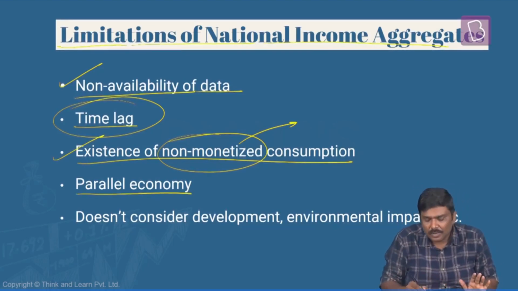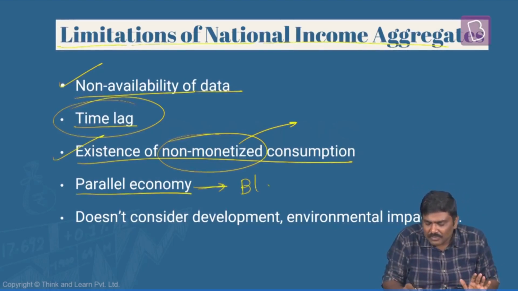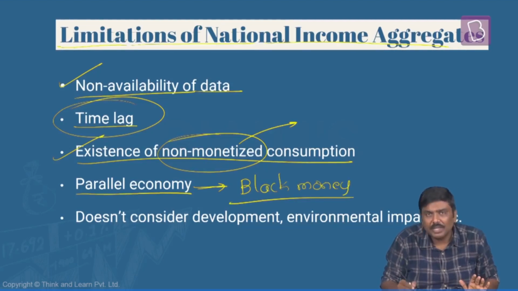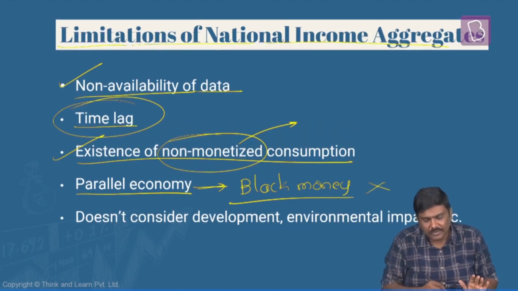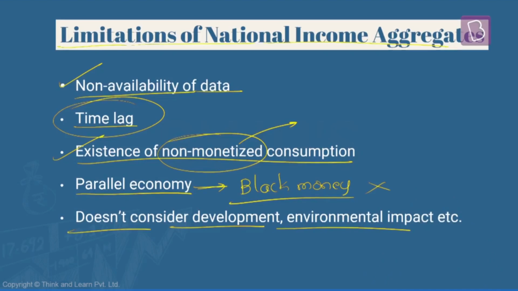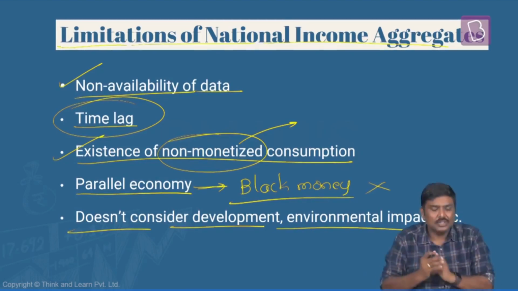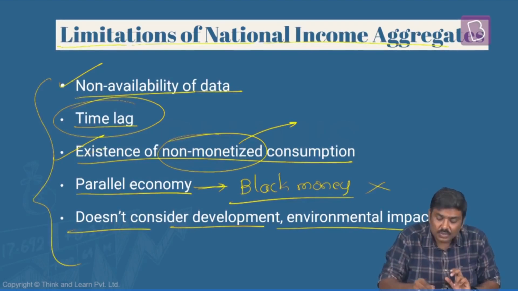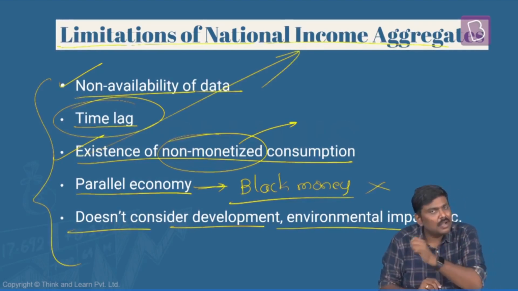There's a parallel economy, that is, black money circulation is very high. And whenever there's black money circulation, accounting for GDP using the income method will be very difficult. It also doesn't consider the impact of development, the impact of industrialization on the environment, and so on and so forth. So these are certain limitations which are associated with national income aggregates.